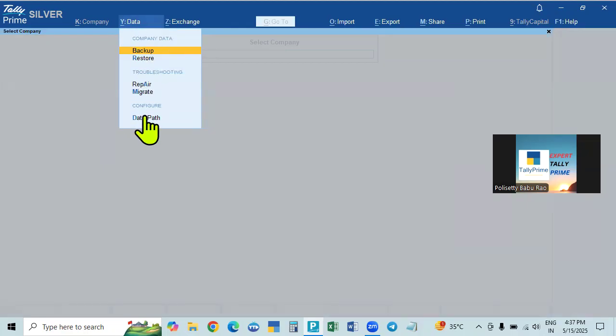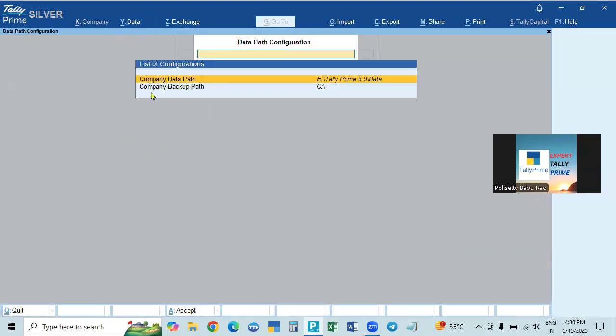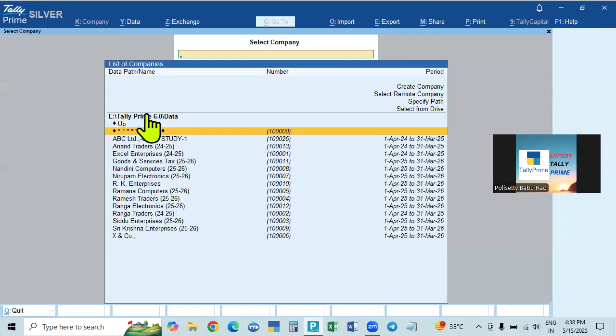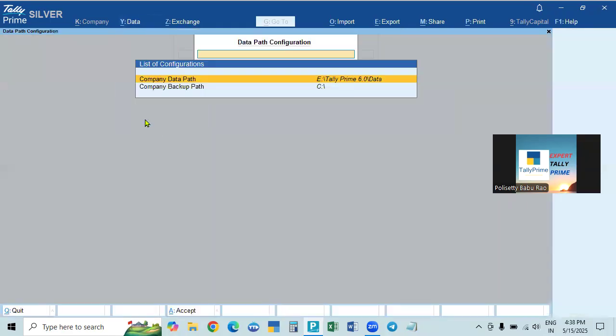Data path means the original path. Company data path means the original data path. So the company data path is already there: E drive, Tally Prime 6 data. If you click this data path, company data path means the company's original data path, E drive, Tally Prime 6 data. And here, click the down arrow.